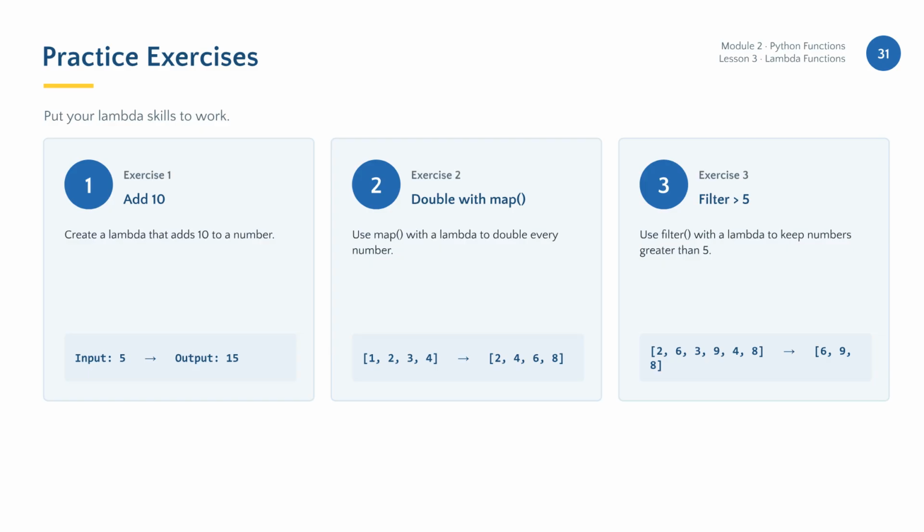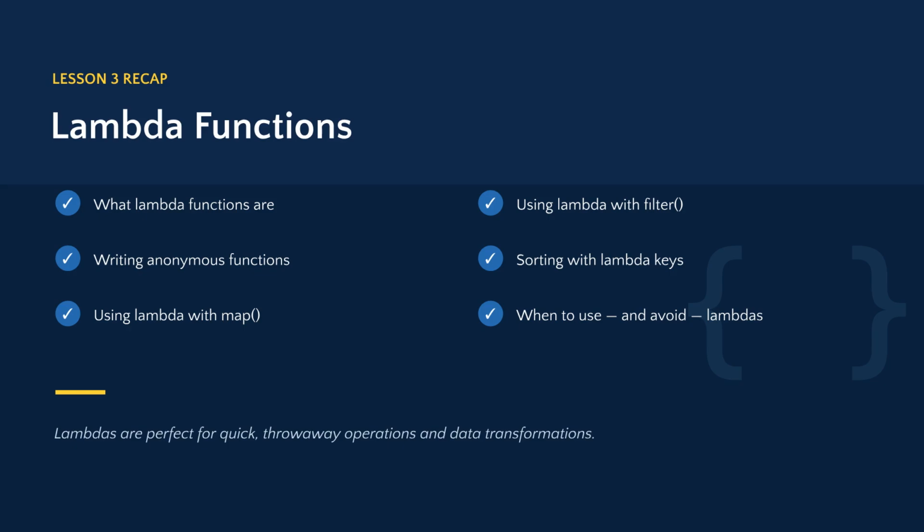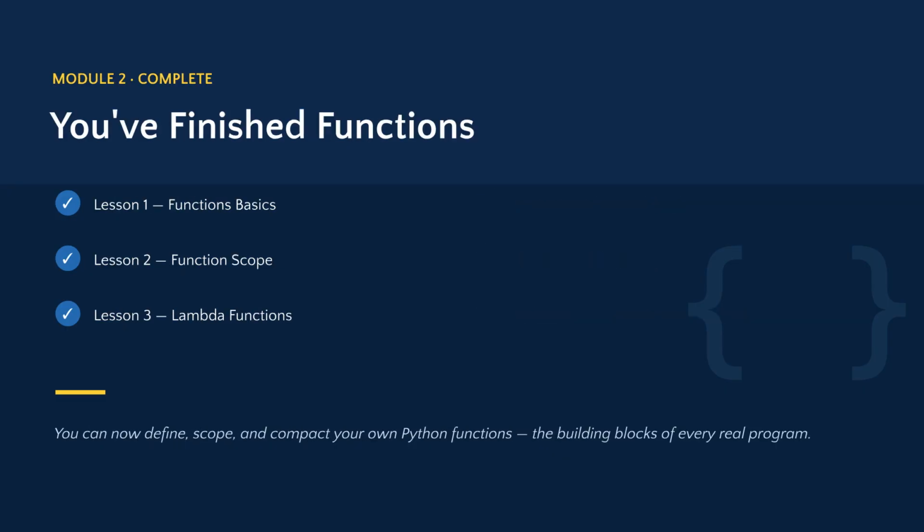Time for some practice. Try these 3 exercises. Create a lambda that adds 10 to a number. Use map with a lambda to double a list, and use filter to extract numbers greater than 5. Give these a try to solidify your understanding. Let's recap this lesson. We've explored what lambda functions are, how to use them with map, filter, and sort, and when they are the best tool for the job. Lambdas are excellent for quick, clean data transformations in your code.